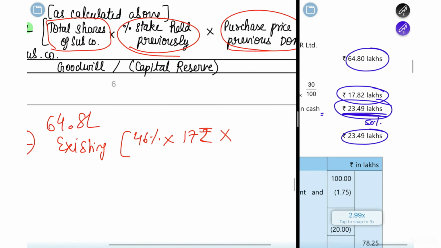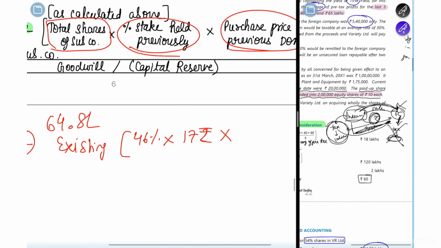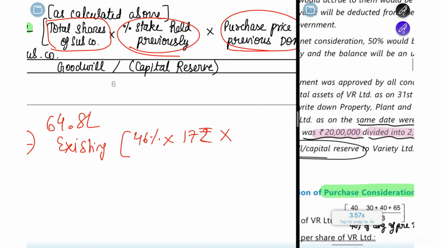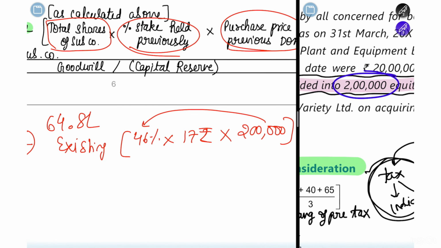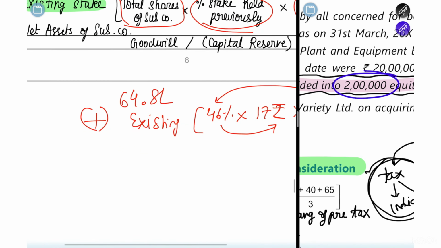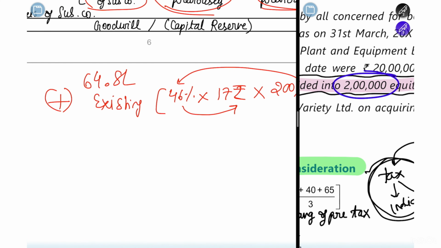The total number of shares of the subsidiary company, as given down below, is 2 lakh equity shares. So in these 2 lakh shares, you got a stake of 46% at 17 rupees per share. So 2 lakh multiplied by 46% multiplied by 17 rupees comes to 15.64 lakh. So this was your existing stake.